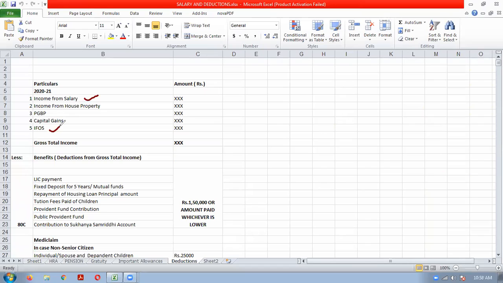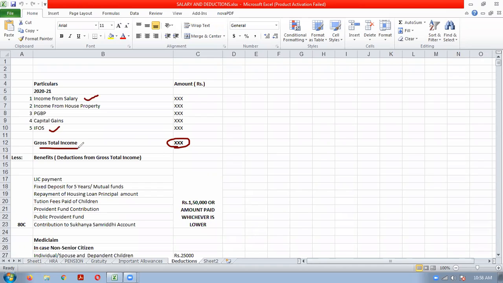After doing the total, we calculate the gross total income.